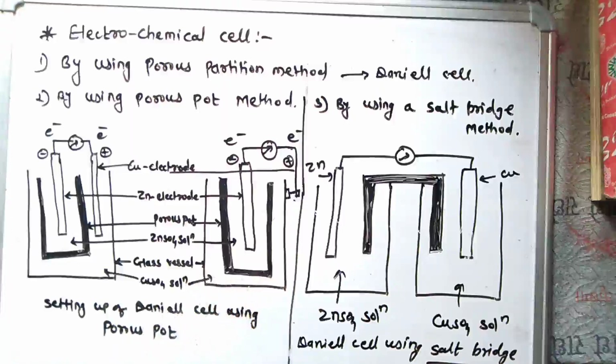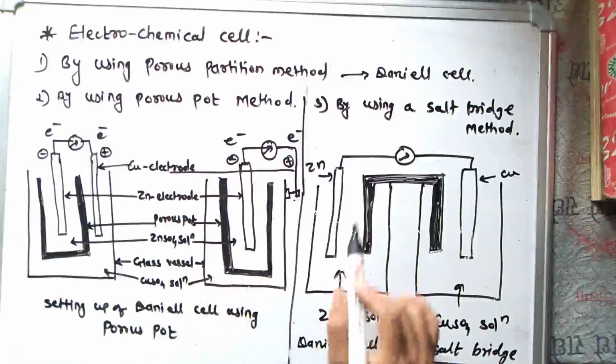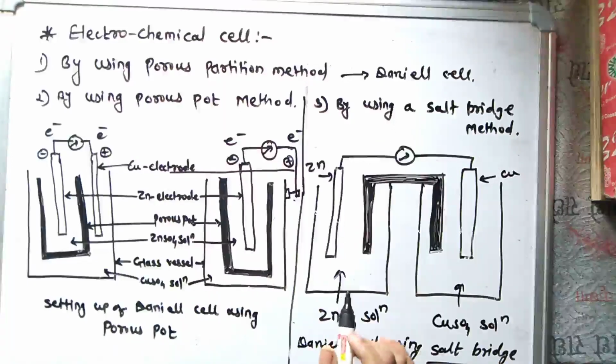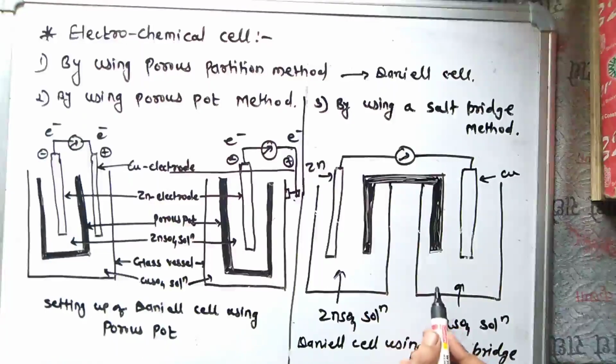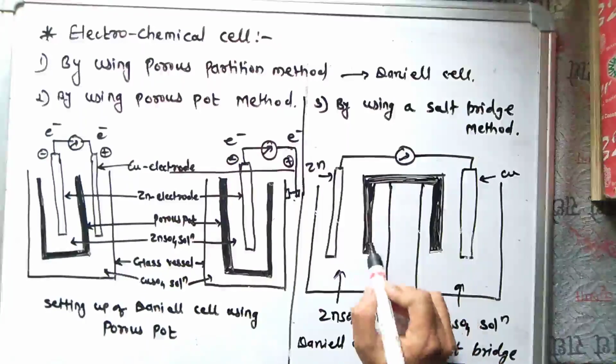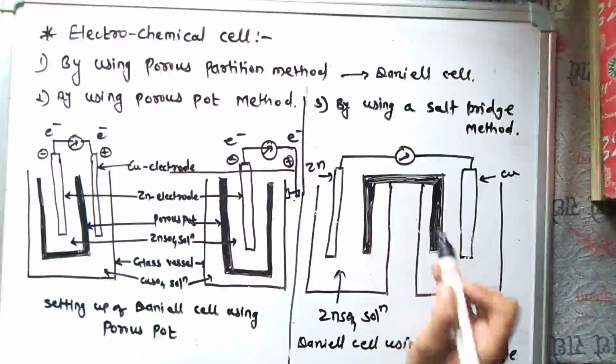Then we see the third method, that is the salt bridge method. In this salt bridge method, the solutions of zinc sulfate and copper sulfate are taken in two different vessels. Zinc and copper rods are immersed in their respective solutions. The two vessels are connected by a salt bridge. This is the salt bridge.